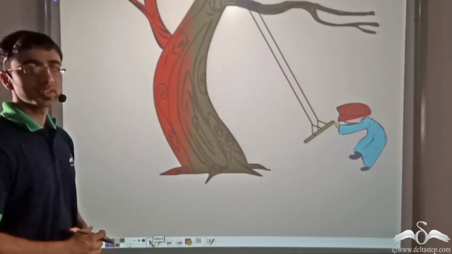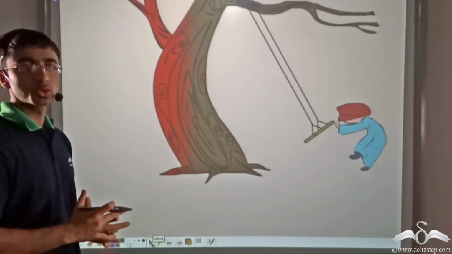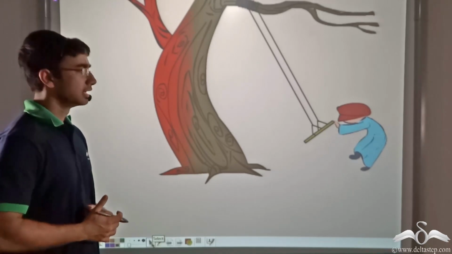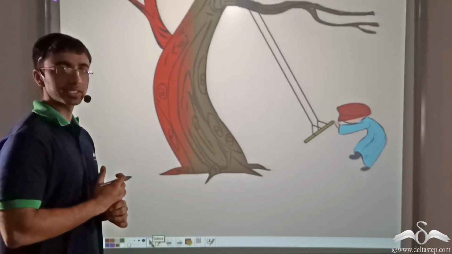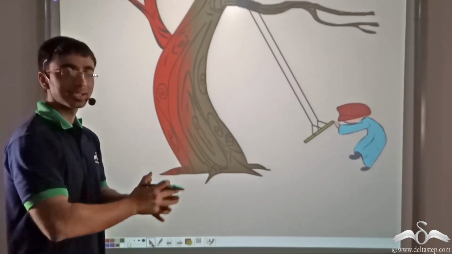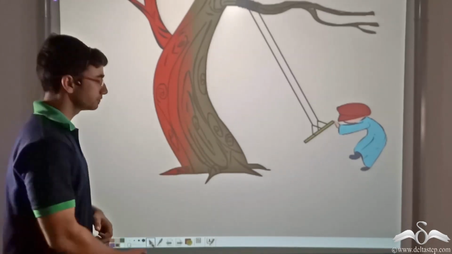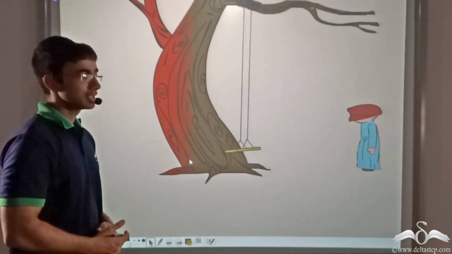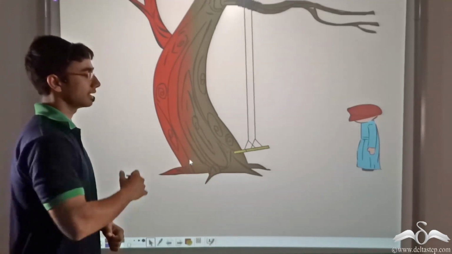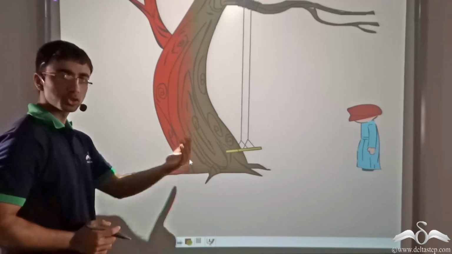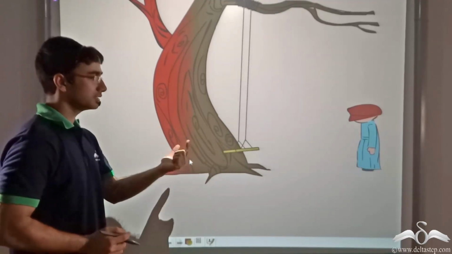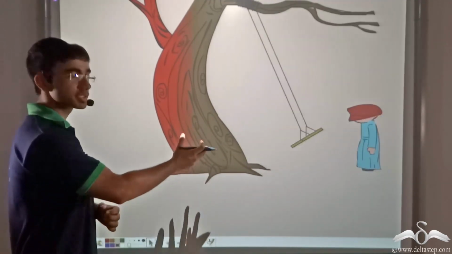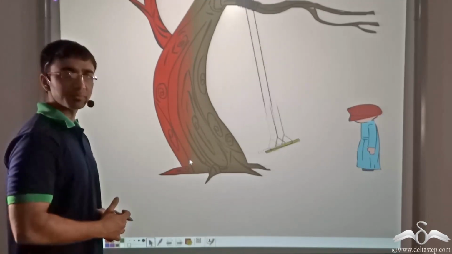Now, when you were young, I'm sure you must have gone to the park to enjoy the swing over there. Now, what do you think happens to a swing when you simply push it and let it swing for a period of time? Over here, the boy pushes the swing and lets it swing for a while. Now it moves to and fro from one end to the other, and after a while it comes to a stop. But why is this happening?